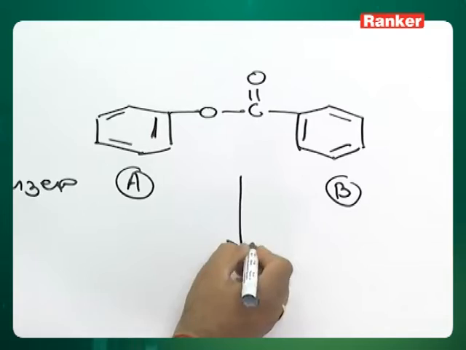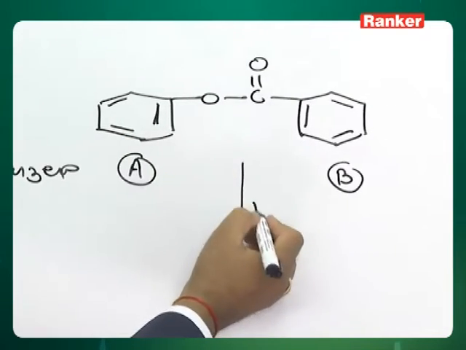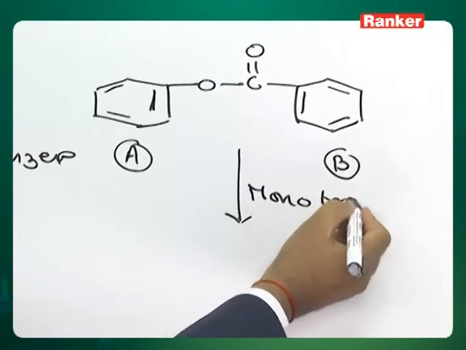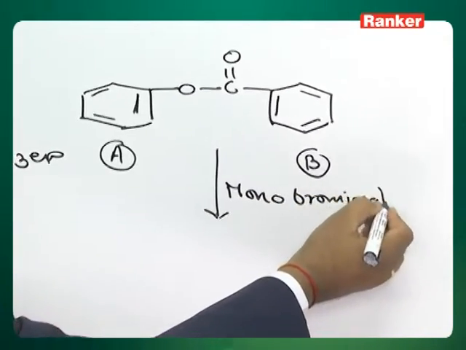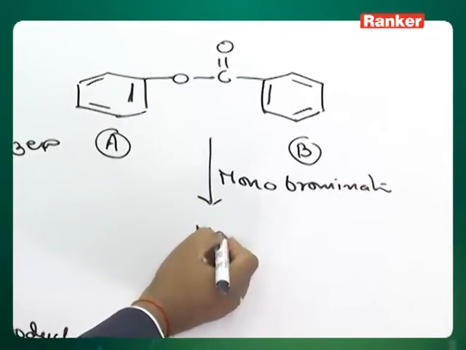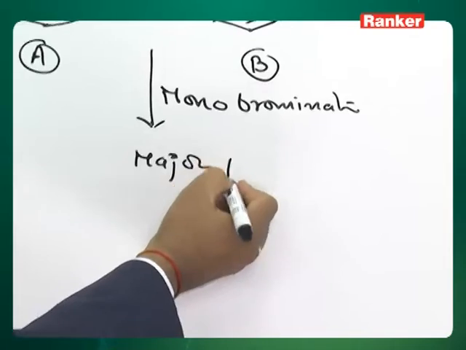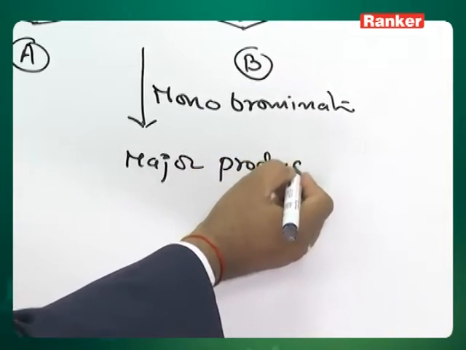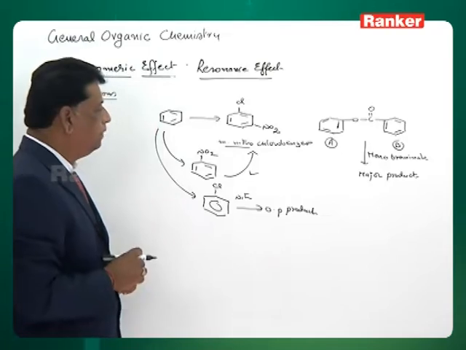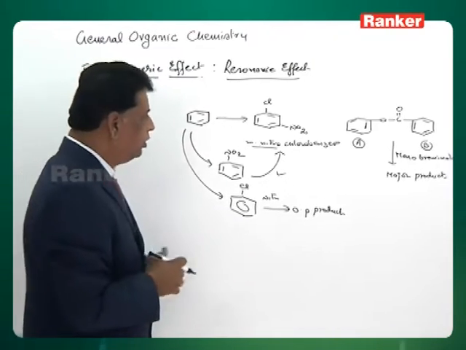Now I want to treat it for a bromination, that is, specifically I allow only one bromine. So the condition I put is monobromination. I want to brominate this compound to get a product, and that also I am restricting. You write only the major product. The other products, the minor products in small quantities, I am neglecting. So what is the major product in the monobromination of this compound?